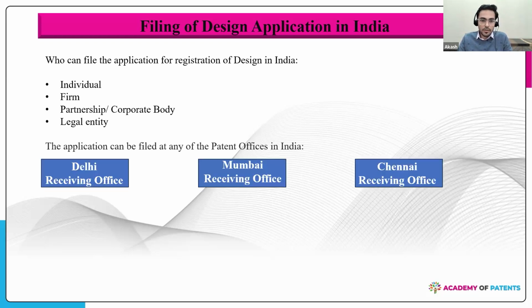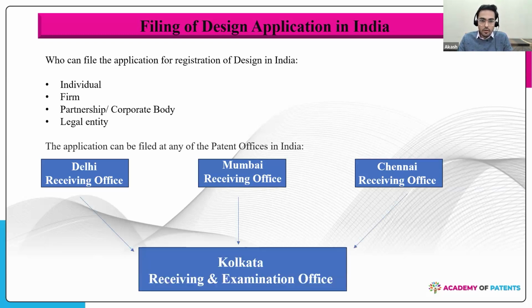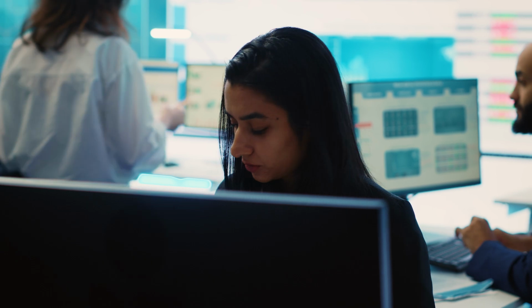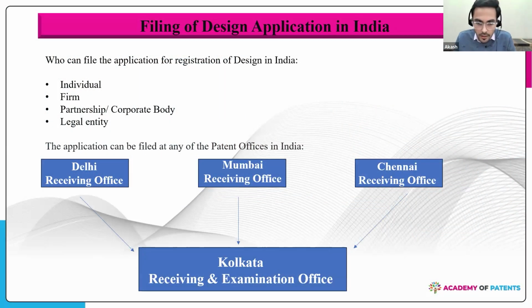Now design applications can be filed in these patent offices in India, and the receiving offices would be Delhi, Mumbai and Chennai, and the examining office, so all the designs are received and examined at the Kolkata office, being the Kolkata registry. The registration certificate is also issued by the Kolkata registry.